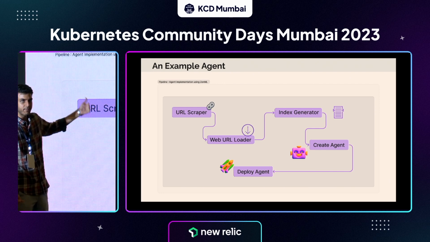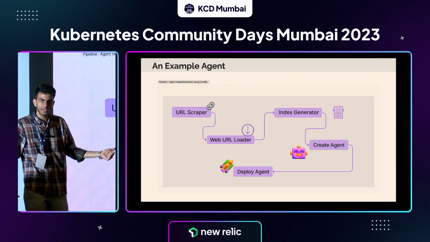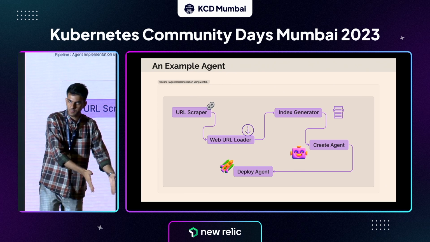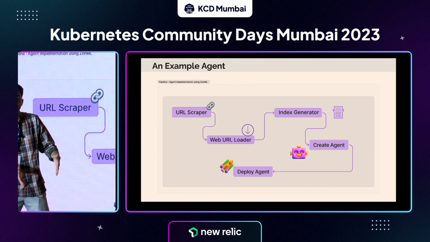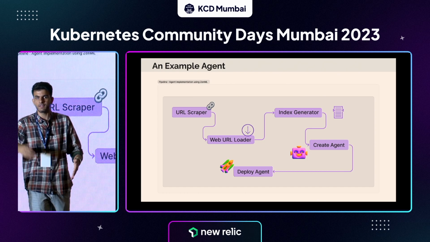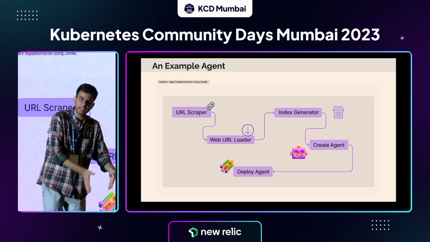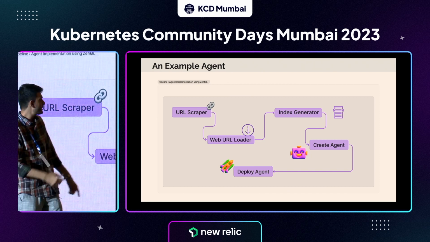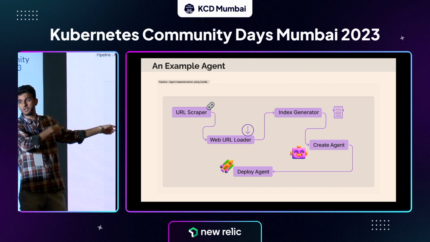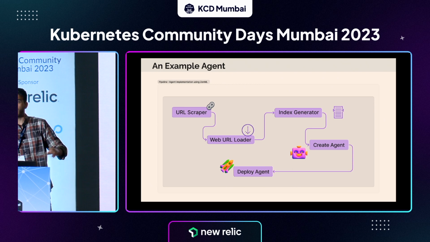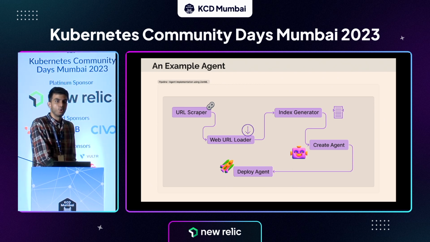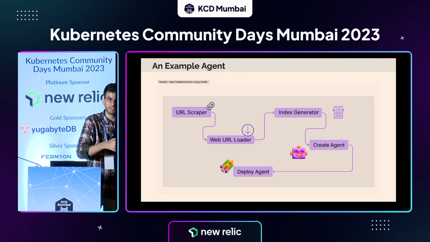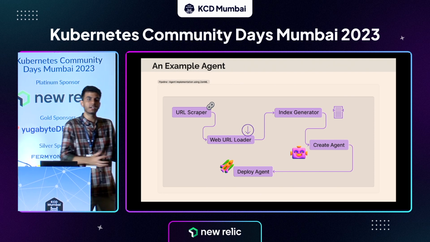So what this pipeline will do is every time I run it, it's going to generate that vector database, the database which forms the memory, the core of this agent. I want that every time a release is made with ZenML, so let's say every Friday we release something, this pipeline should run. It should extract everything from the URLs. URL refers to the documentation URLs, by the way. So all the pages that we have in the ZenML documentation, it should scrape those URLs, load everything from the web into certain documents, and then the final step should get an index out of it.